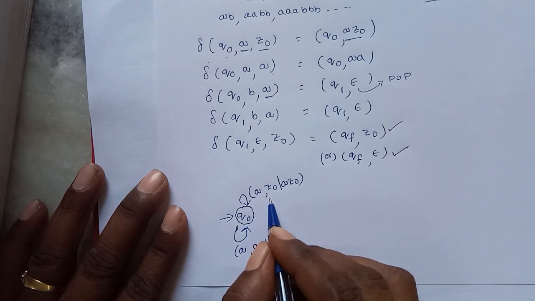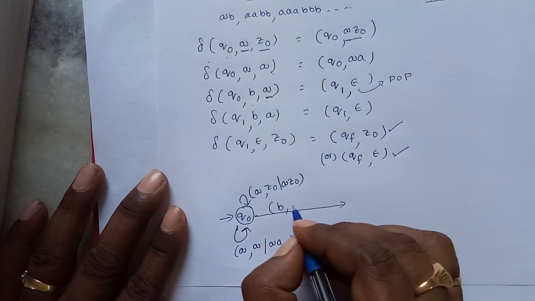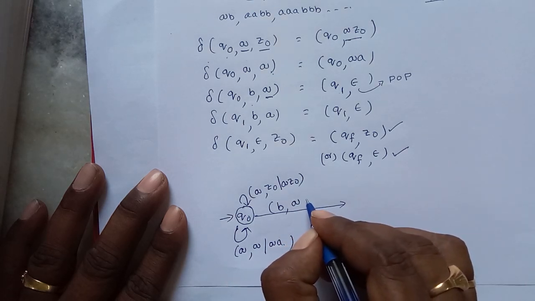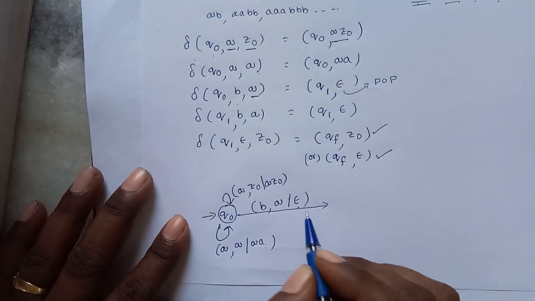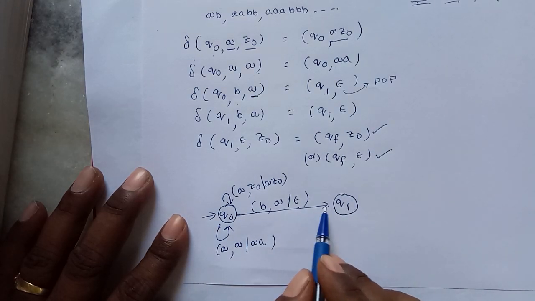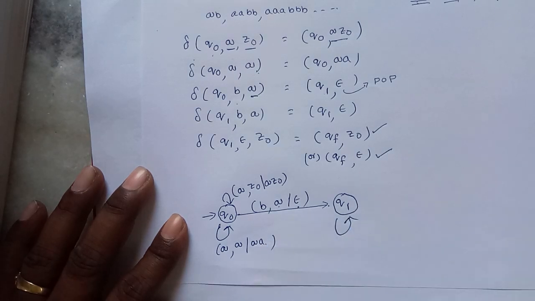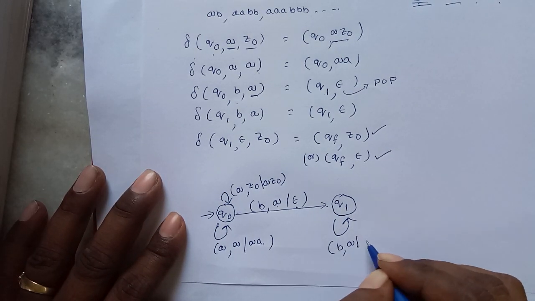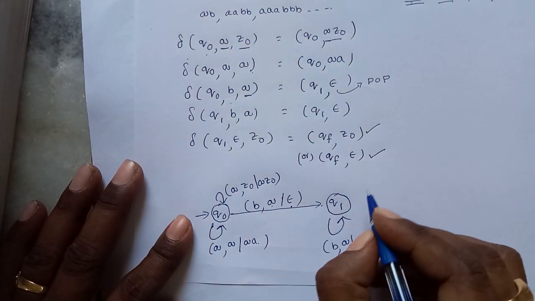Then what happens if an input B appears? That means if B is the input symbol and A is the top of the stack, then what am I doing? Perform pop operation. Here the epsilon symbol specifies the pop operation. On this transition it deletes only one A, but we don't know how many A's there are. So make a self loop such that B comma A epsilon. This process is repeated until all the A's are popped.